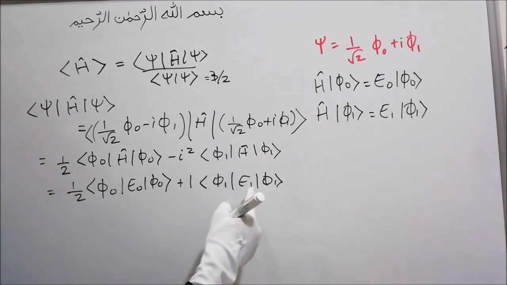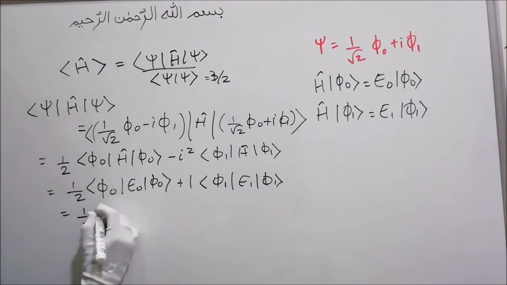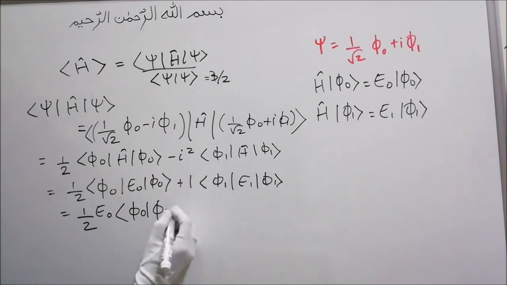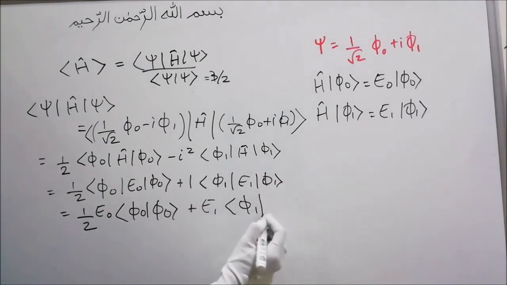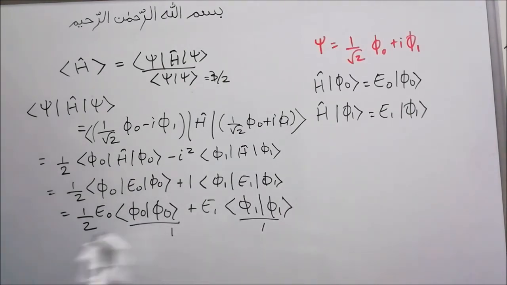The Hamiltonian operating on phi 1 is E1 phi 1. So this is 1 by 2. This is a constant term, it will come out, it is just an eigenvalue. E naught comes outside and phi naught with phi naught remains, plus E1 comes outside and phi 1 with phi 1 remains. Phi naught is 1, phi 1 is 1. We'll have here 1 by 2 times E naught plus E1.